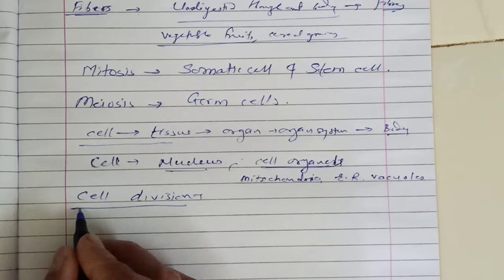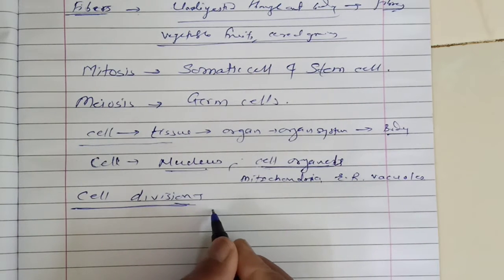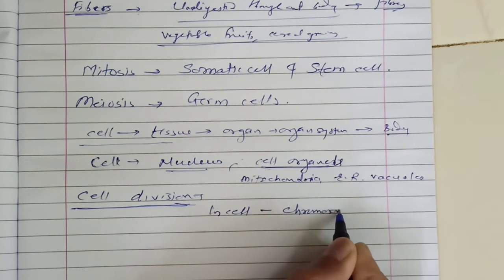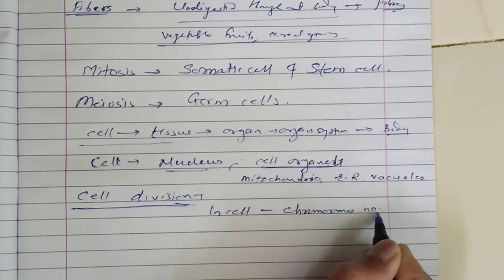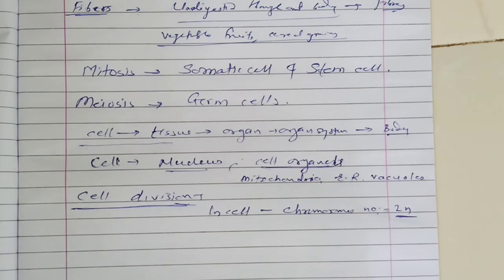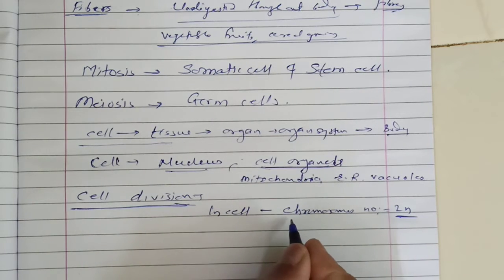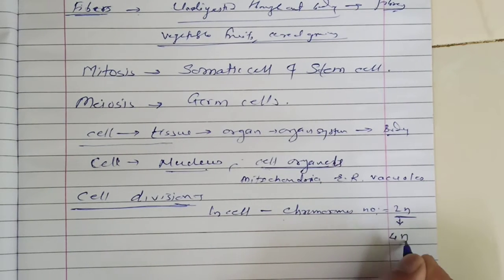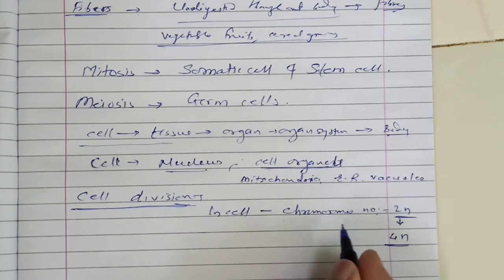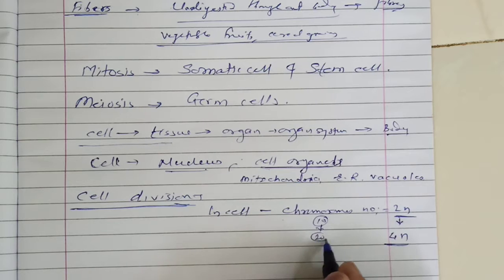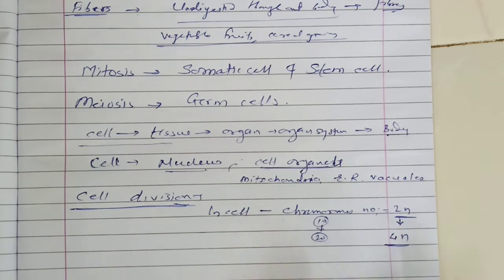Before studying cell division, we should know that the chromosome number in a cell is always 2n, meaning a double, even number. When the cell goes into cell division, this 2n chromosome number becomes double, that is 4n. That means if there are 10 chromosomes, then in cell division they become 20.